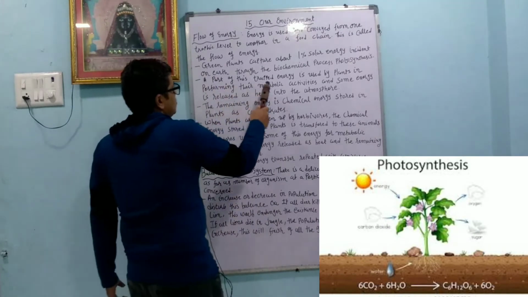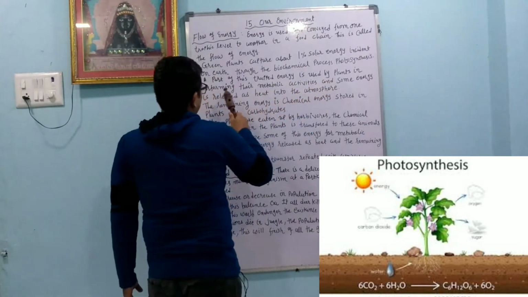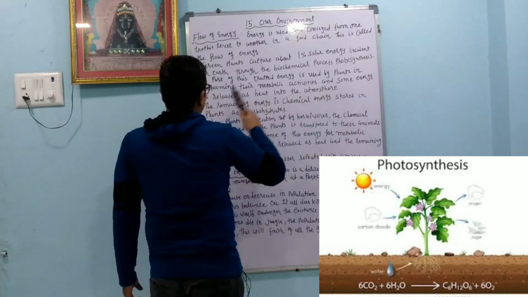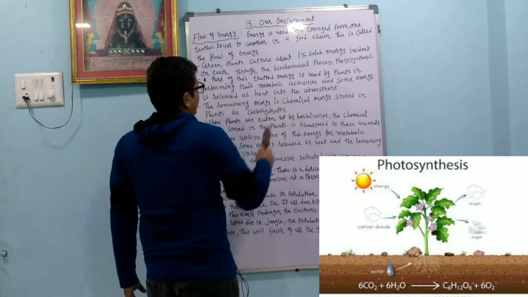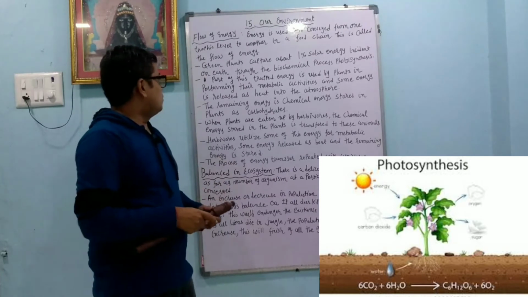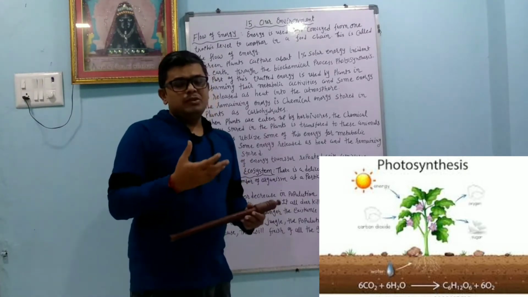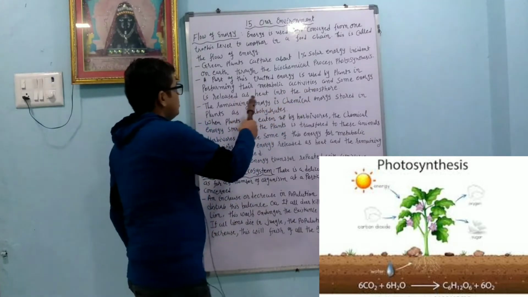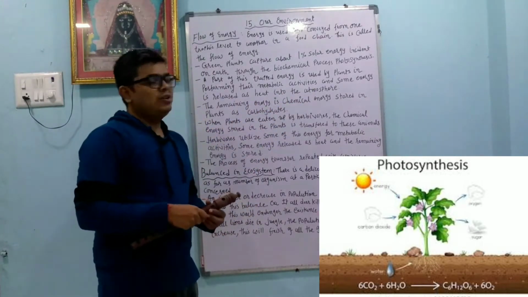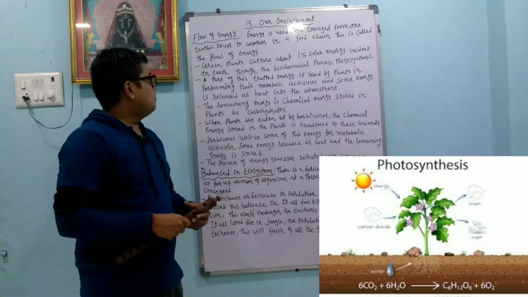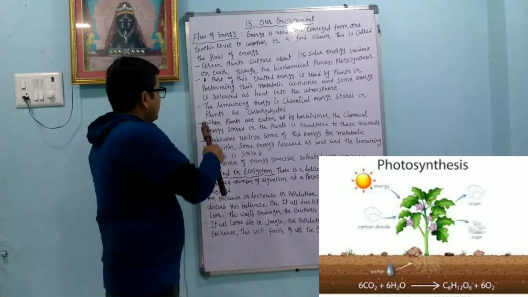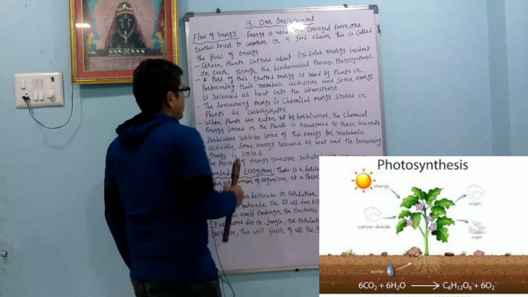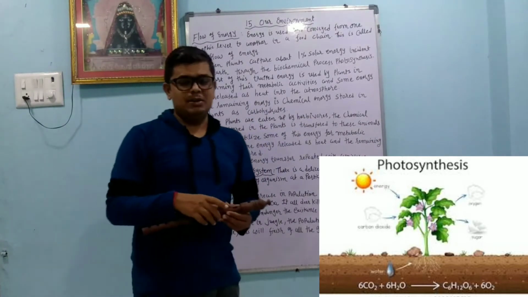A part of this trapped energy is used by the plant in performing its metabolic activities, and some energy is released as heat into the atmosphere. So some amount of energy is used in metabolic activities, and some energy is released as heat into the atmosphere by the plant. The remaining energy is chemical energy stored in the plant as carbohydrate. So the remaining energy is stored as carbohydrate.